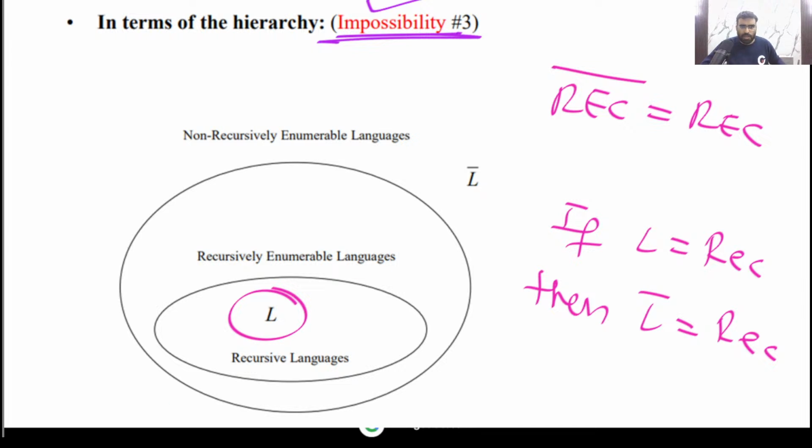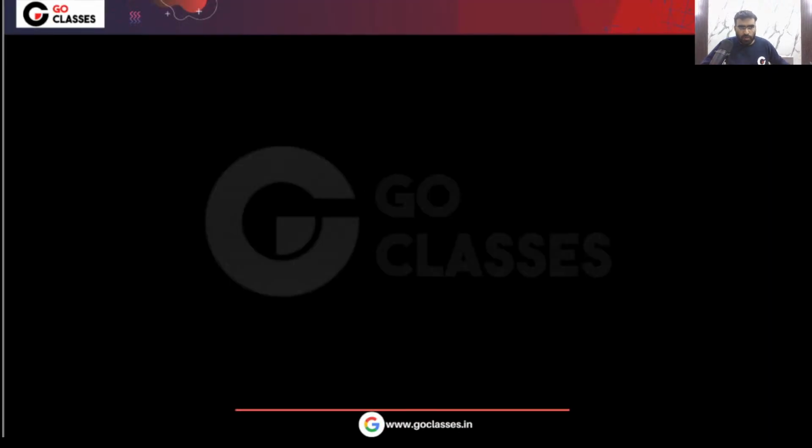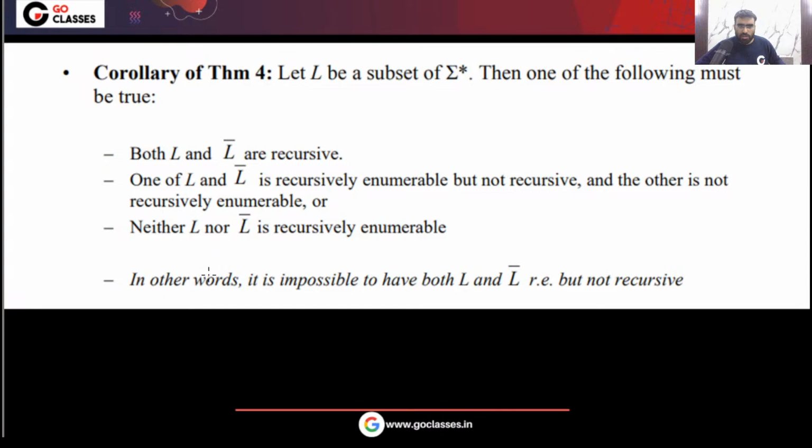So did you understand all the possibilities? What is not possible? Very simple. If L and L complement are both RE, then they definitely will be REC. So this is the result. In other words, it is not possible to have both L and L complement RE but not REC. This is impossible.